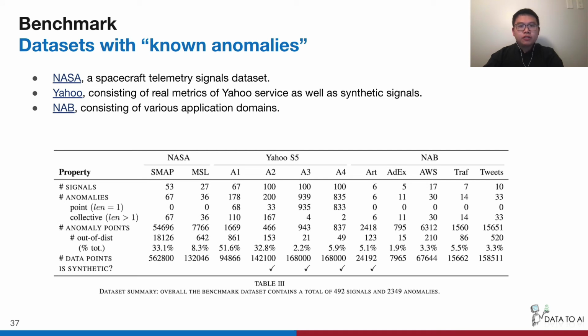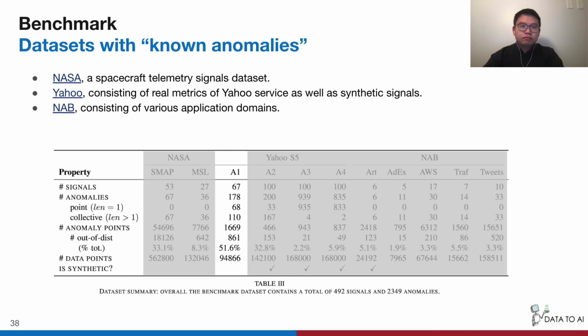The table below describes the characteristics of each dataset. For example, the Yahoo A1 dataset contains 67 different signals and 178 anomalous time segments, among which 68 are point anomalies and 110 are collective anomalies.